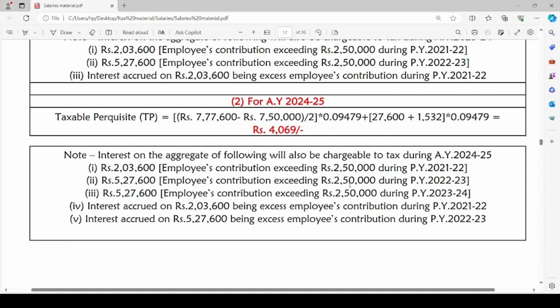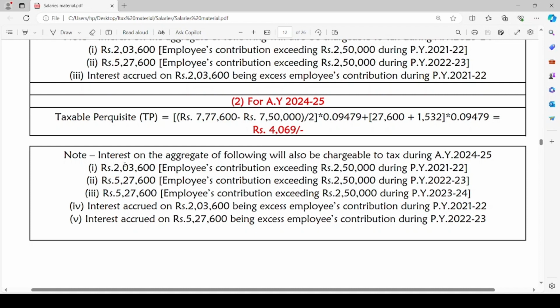Coming to the interest part. Interest on excess contribution of rupees 2,03,600. Interest on excess contribution of rupees 5,27,600 for previous year 2022-23. Interest on excess contribution of rupees 5,27,600. Here the excess contribution will be rupees 2,50,000 only during the previous year 2023-24. Interest on these excess contributed amounts will be chargeable to tax.